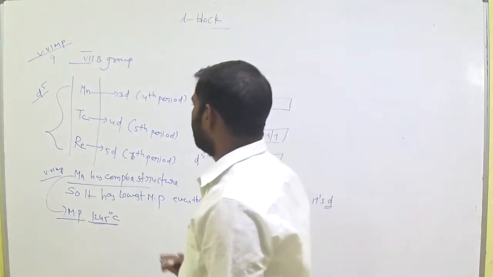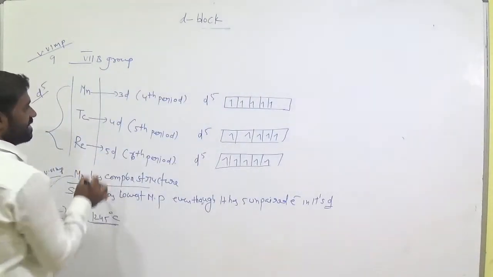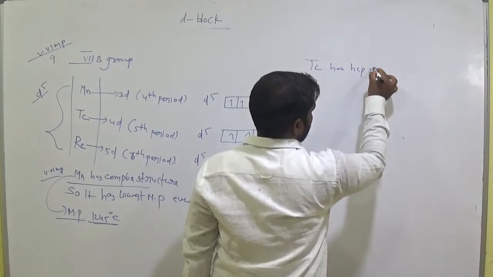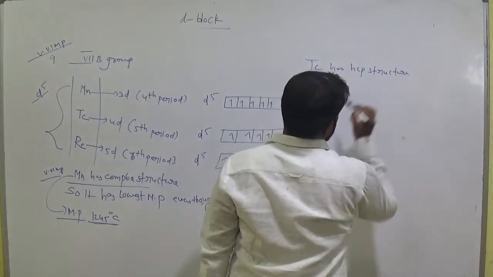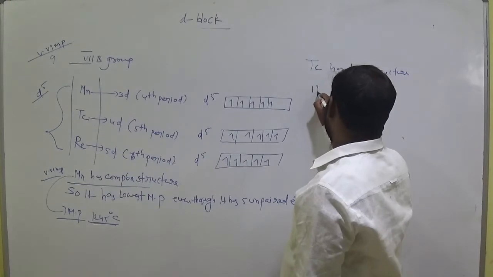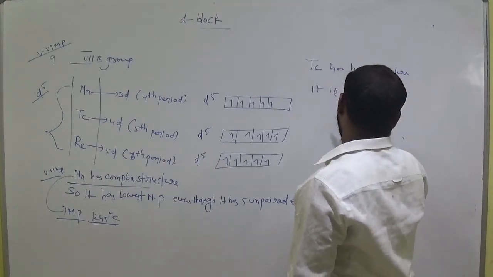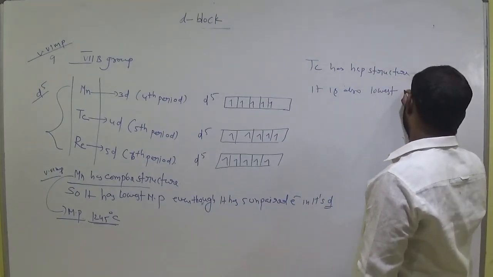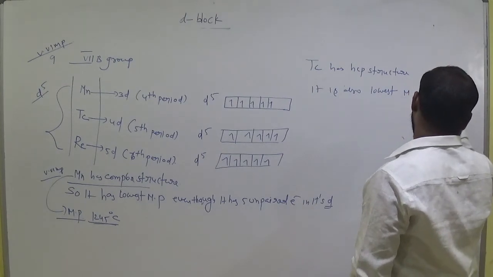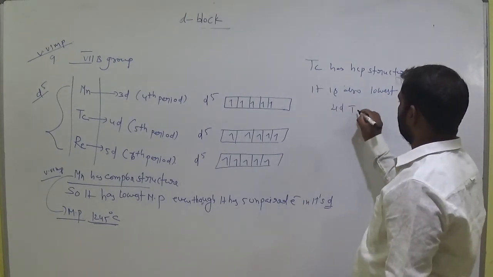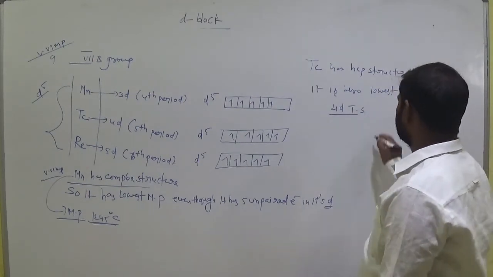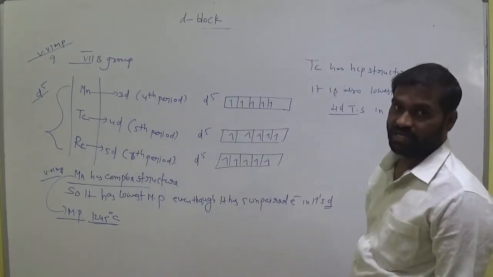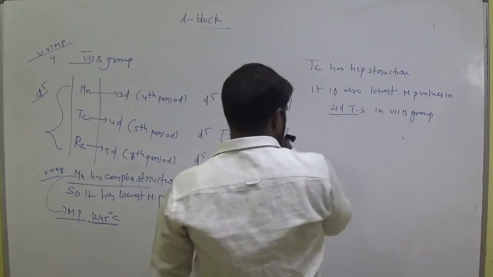Note it down. And in the same manner technetium also, but technetium has HCP structure, hexagonal close packed structure. So it also has the lowest melting point values in 4D transition series, in 7th B group. In 7th B group only. Okay, 7th B group.